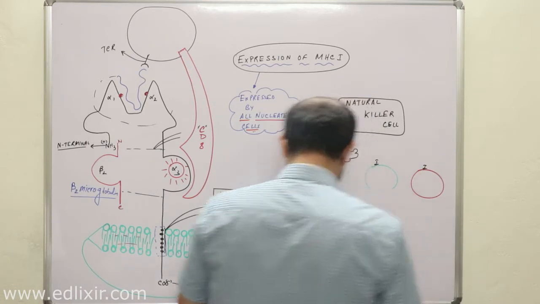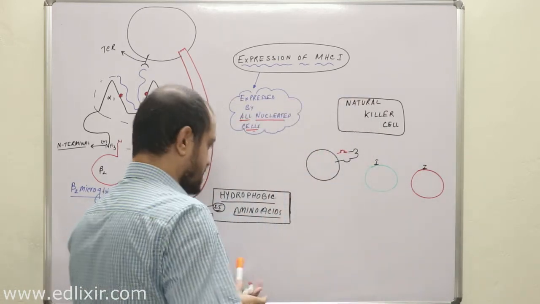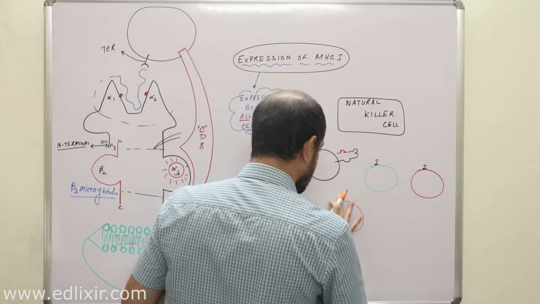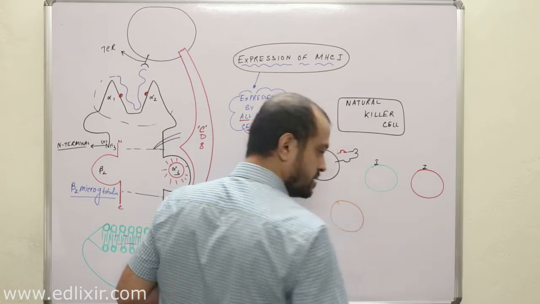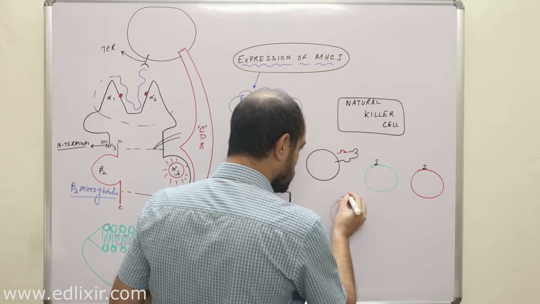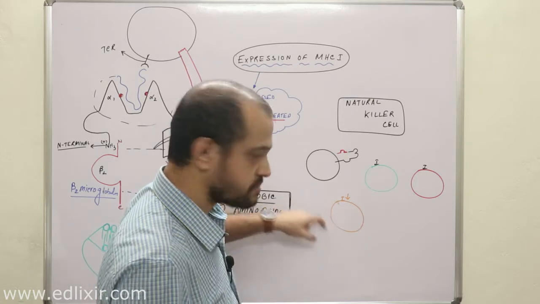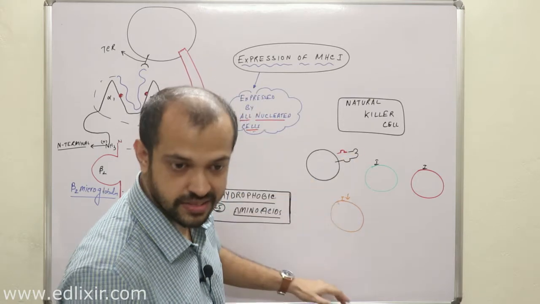But due to a viral attack, this orange colored cell is expressing a lesser amount of class 1 MHC, that is, the concentration of class 1 MHC molecule on the plasma membrane is decreased.